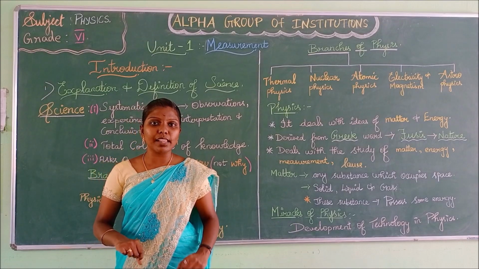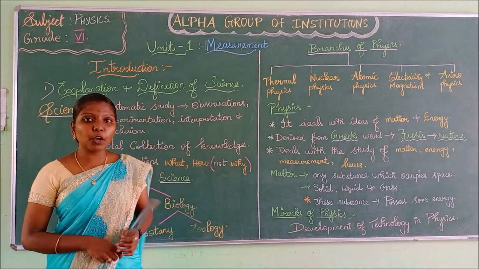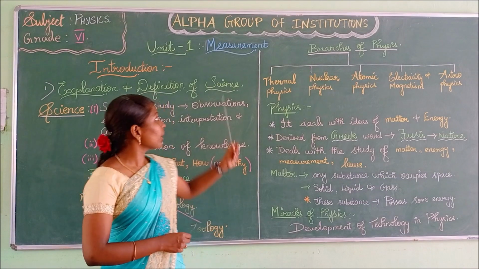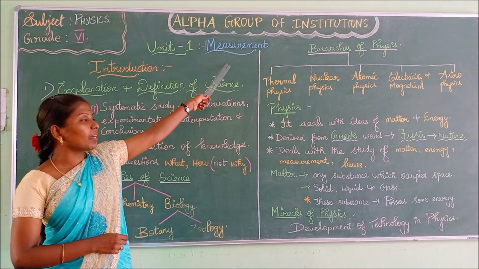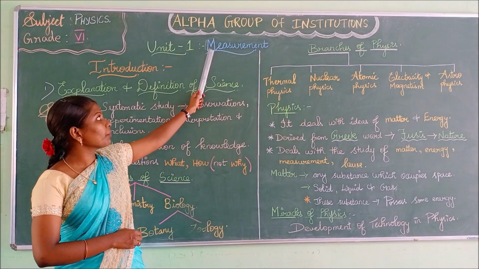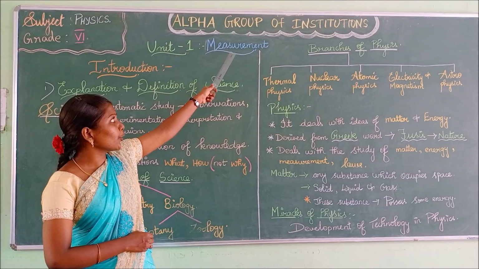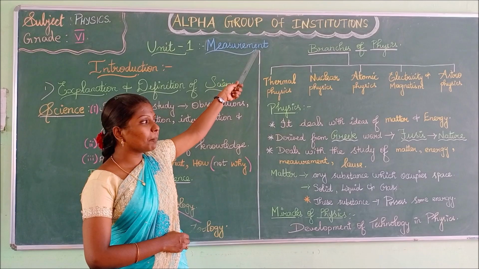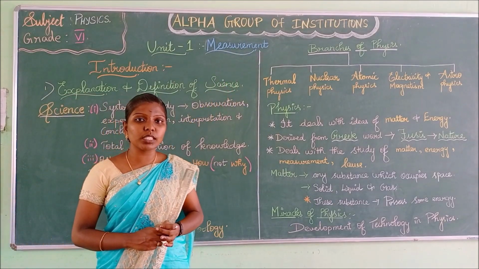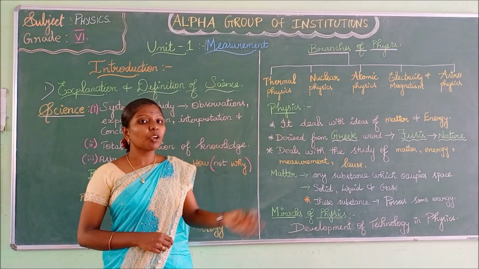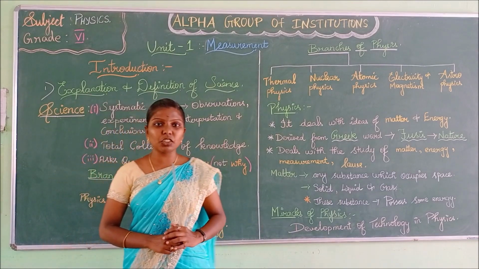This is your physics class today. In this class, we are going to discuss your first chapter, named measurement. What is the name of the first chapter? Measurement. Spell the word measurement. M-E-A-S-U-R-E-M-E-N-T. Measurement. The first chapter which you are going to see today is measurement. You are going to be familiar with the word measurement, right?